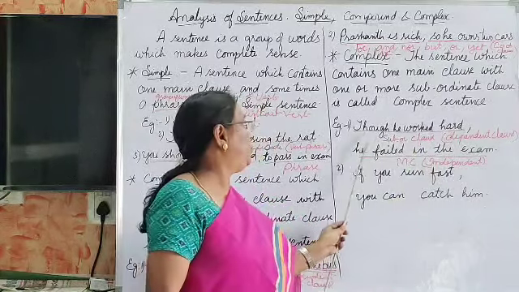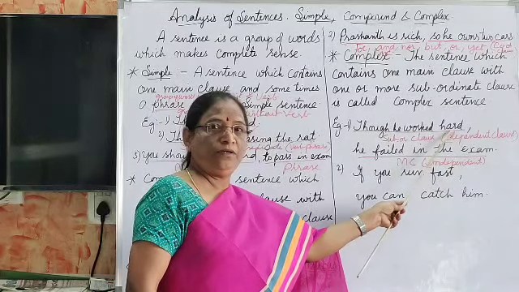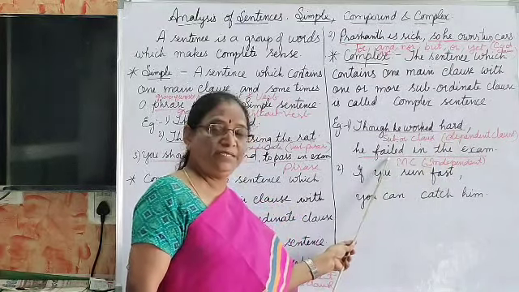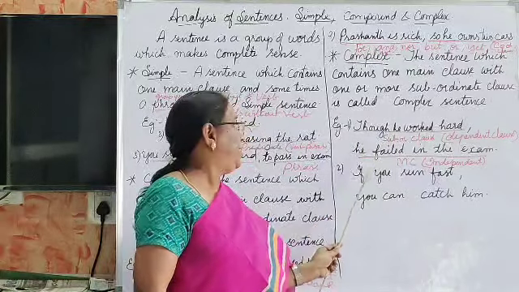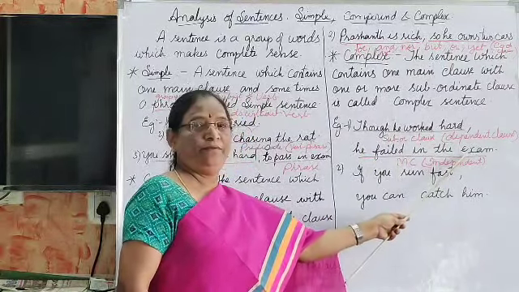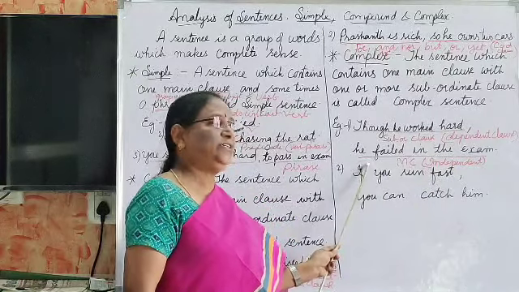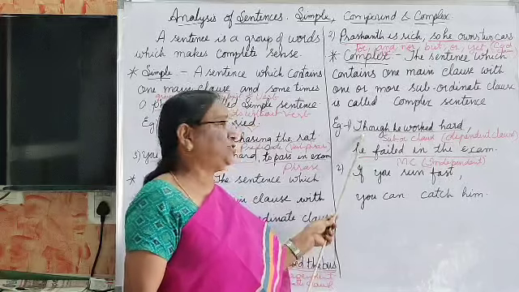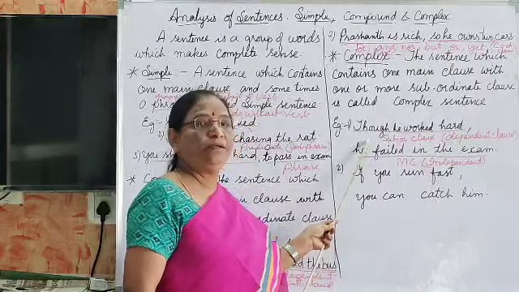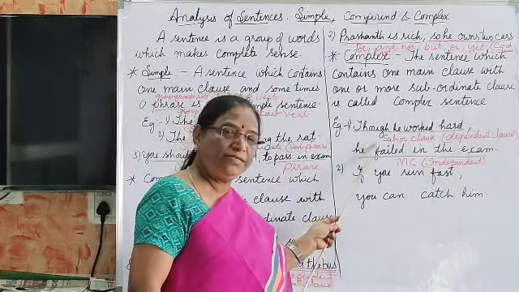Because you see, though he worked hard, you are waiting for me to complete the sentence, isn't it? There is no meaning for this subordinate clause. He failed in the exam. When I read this sentence, it gives some meaning. But when I read this, though he worked hard, it is not a complete sentence, isn't it?